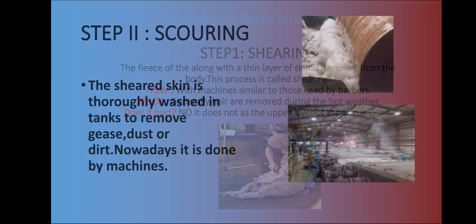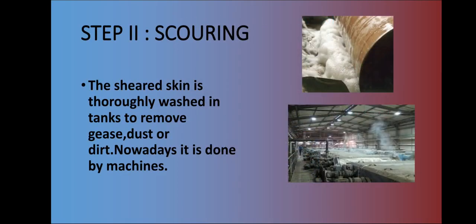Now, the second step is scouring. In scouring, the sheared skin with hair is thoroughly washed in tanks to remove grease, dirt, dust or any other impurity. This is called scouring. Nowadays, scouring is done with the help of machines. As you can see on your screen, I have pasted two images which show the process of scouring taking place with the help of machines.